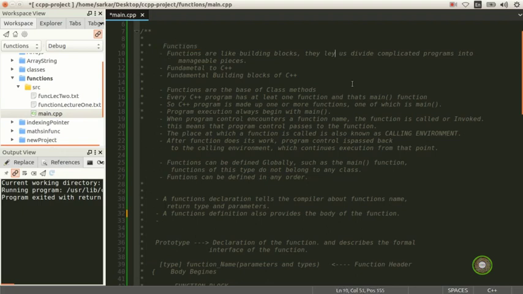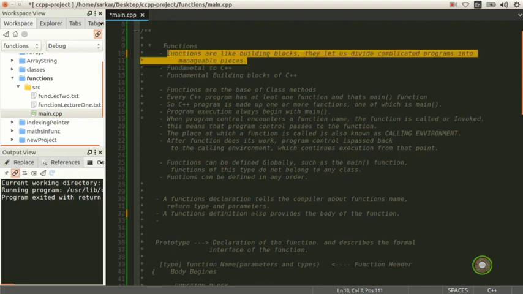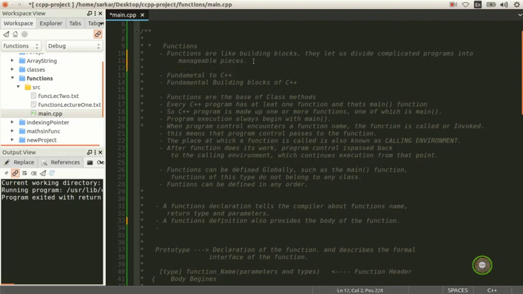They let us divide complicated programs into manageable pieces. Functions also help with DRY. If you've heard of DRY, I'm going to put it here: Do not repeat yourself. DRY is a very big concept in programming.